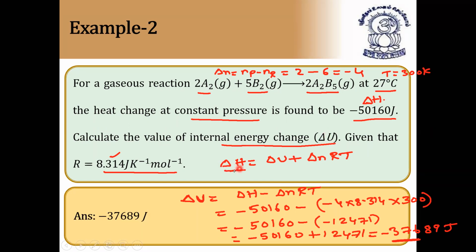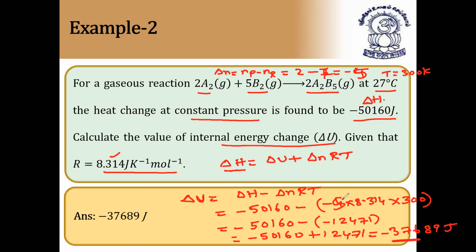Now we already know delta H is equal to delta U plus delta nRT. This is the first law of thermodynamics formula for chemical reactions. We need to find delta U. Delta U is equal to delta H minus delta nRT. So what is the delta n value? Number of moles of products minus number of moles of reactants. Sorry, the reactants are 5 plus 2, that is 7. 2 minus 7 is equal to minus 5. So here also I'm writing minus 5.